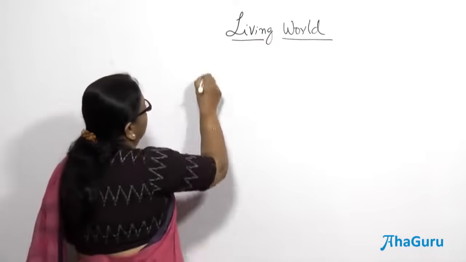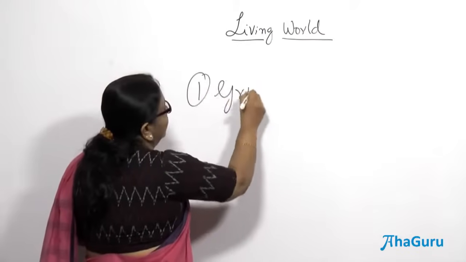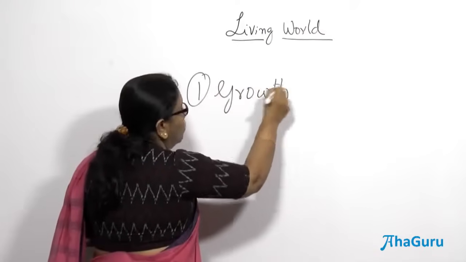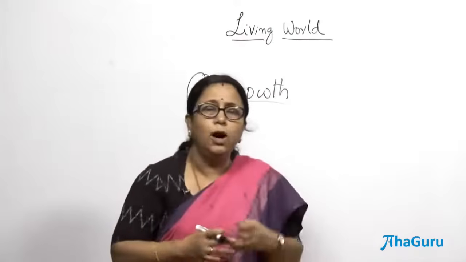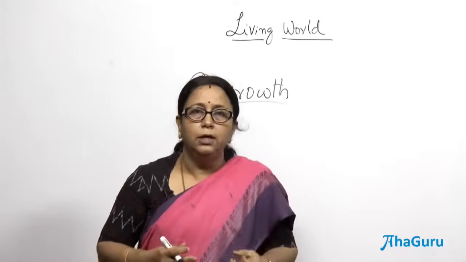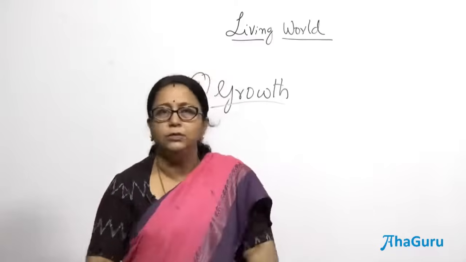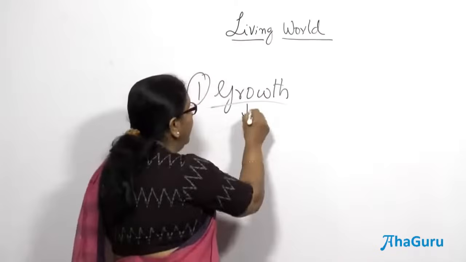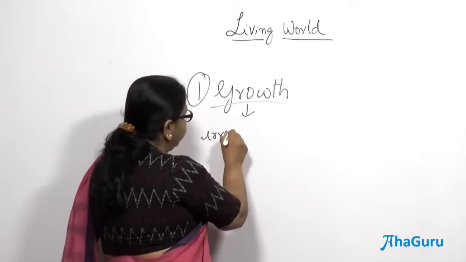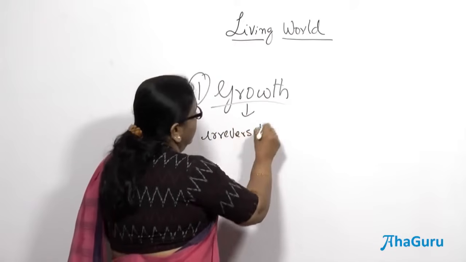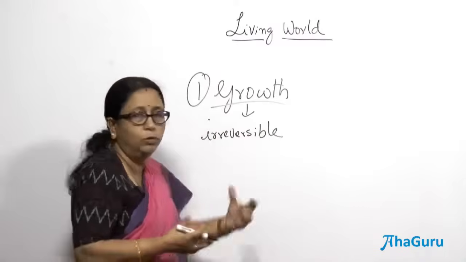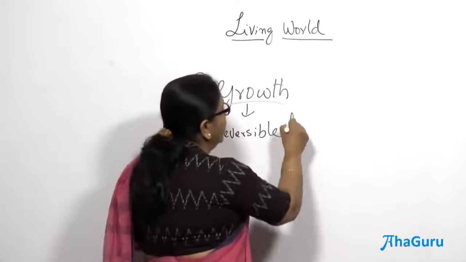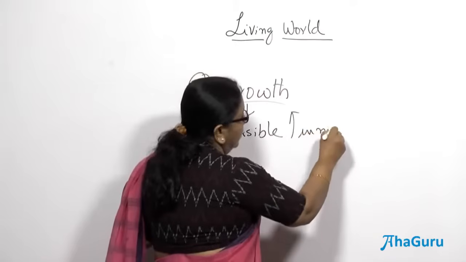All living organisms grow, that is a common feature, whether it is a plant, animal, or fungi, they all grow. So, how do you define growth? Growth can be defined in various ways, but basically it is an irreversible increase in mass.